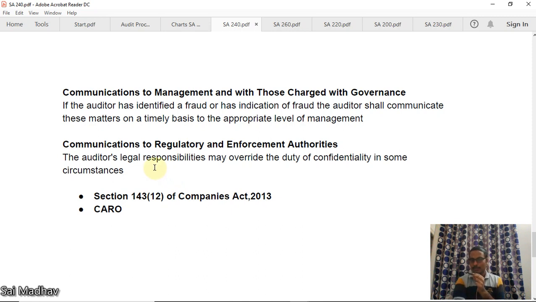Now, whenever you see a question on SA 240 fraud, remember to write these 2 points. Section 143 subsection 12 of the Companies Act 2013. We will see it in the Companies Act. When there is an amount of fraud individually more than 1 crore, you have to report to the Central Government as per section 143 subsection 12, and also you have to report as per CARO. Remember these 2 points, it is very important.